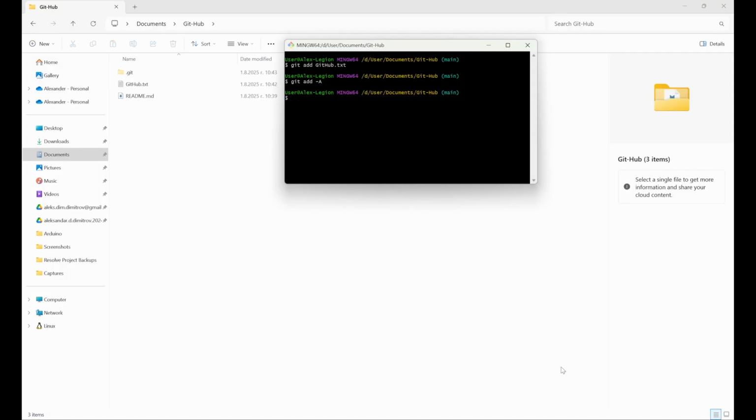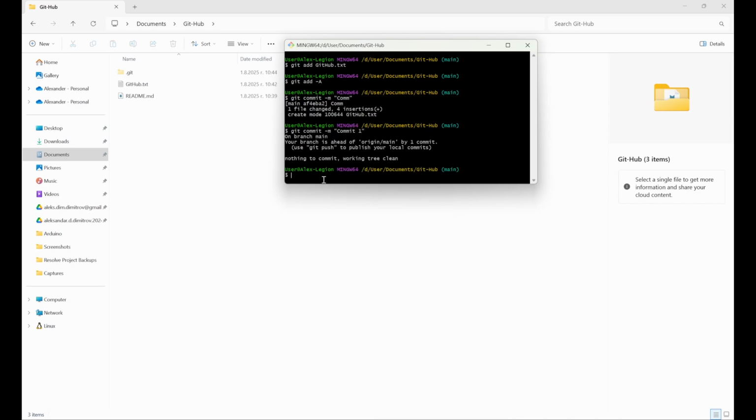How to write commits? Now we write git commit dash m, and in the quotes, we write the commit name. Here I'm going to say commit accident. Let's rename it differently: commit one. But as I have no changes, we cannot commit anything because I have already staged. Nothing.